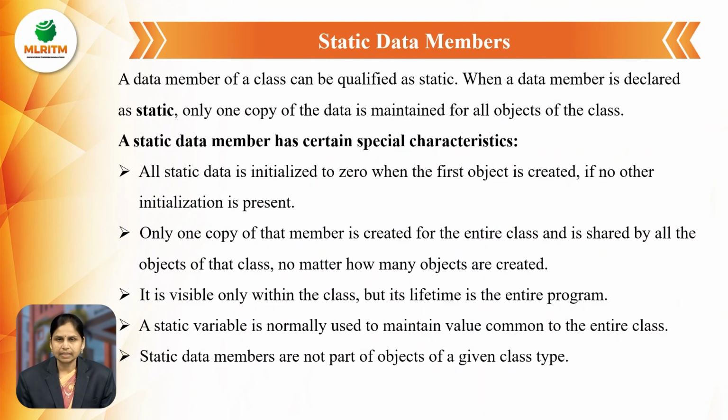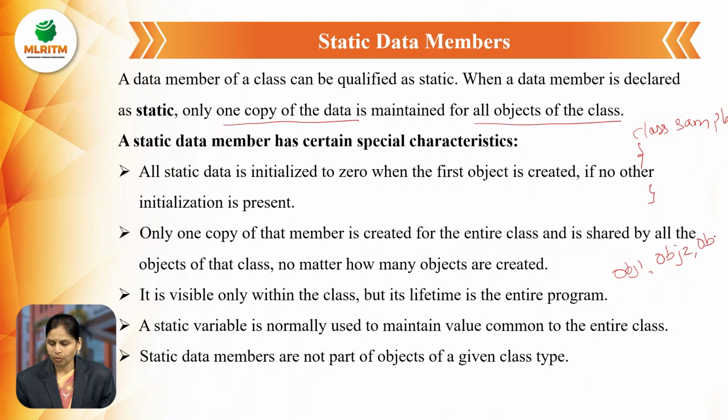First one, static data members, means the variables in a class that are declared as static. When a data member is declared as static, only one copy of data is maintained for all objects of the class. For example, class sample has three objects: object 1, object 2 and object 3.